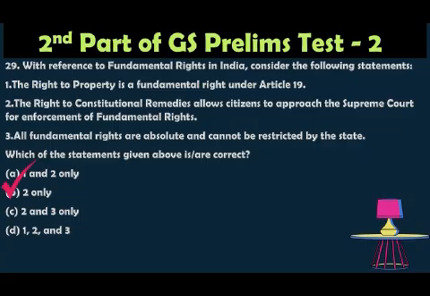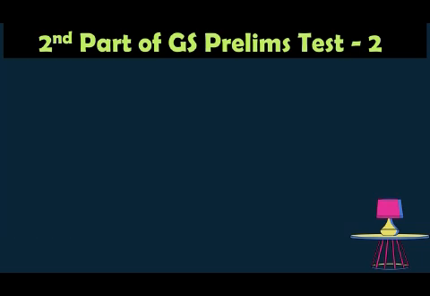If you have the right to speech, you have some reasonable restrictions, because you can't engage in hate speech. So fundamental rights are not absolute and can be restricted to some extent. Statement 3 is also wrong, so statement 2 is right.